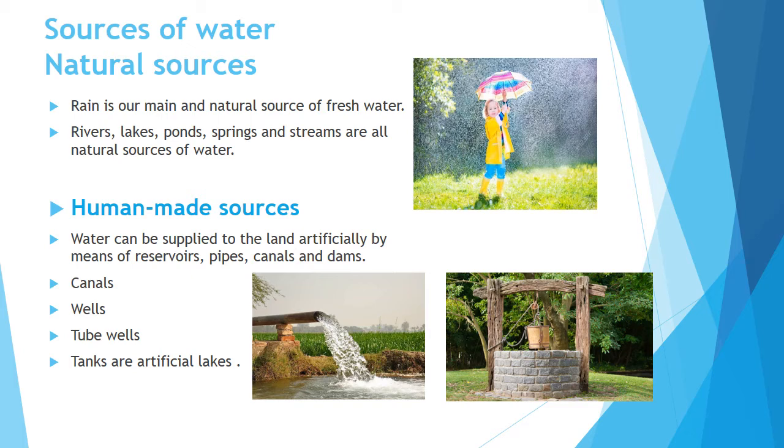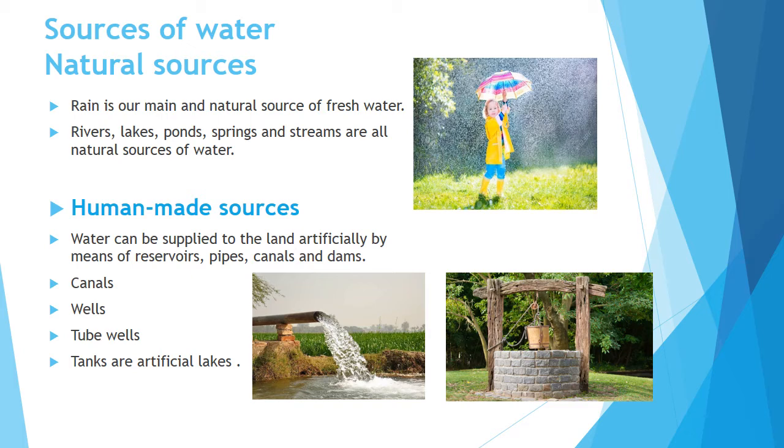Then wells. Wells are dug in places where underground water is easily available. Then tube wells. Tube wells are water wells. These are not normal wells. Tube wells are water wells that consist of a long tube placed in the ground to obtain water. Using machines to dig the ground, tubes are placed in that hole. With the help of an electric pump, water will come out.